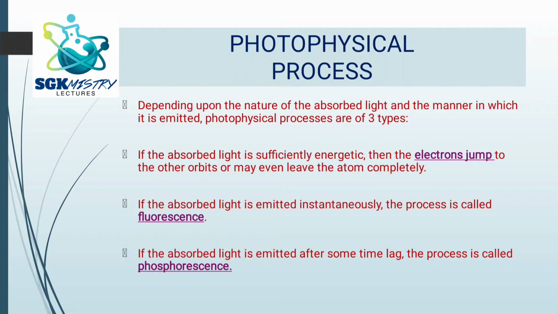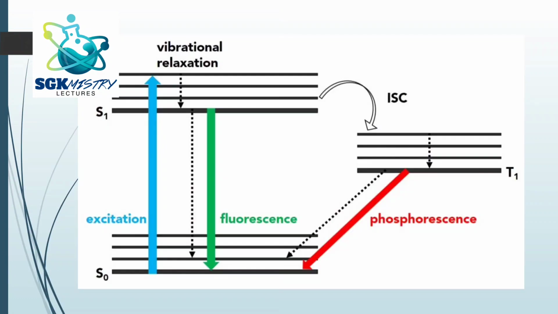The first case is, as I've already explained, the electrons jump to the higher orbits or they can also leave the atom completely. The next case is where the absorbed light is emitted immediately or instantaneously, and this process is called fluorescence. The third type is where the absorbed light is emitted after a particular time lag. This process is called phosphorescence.